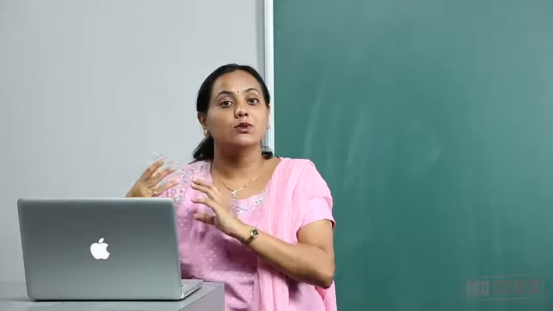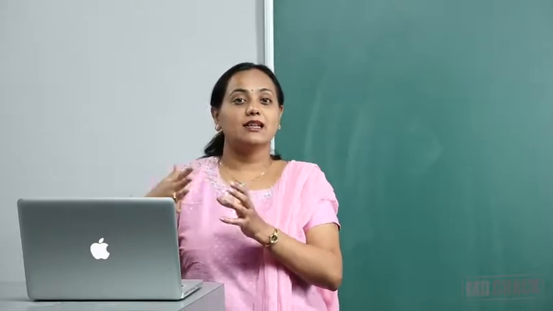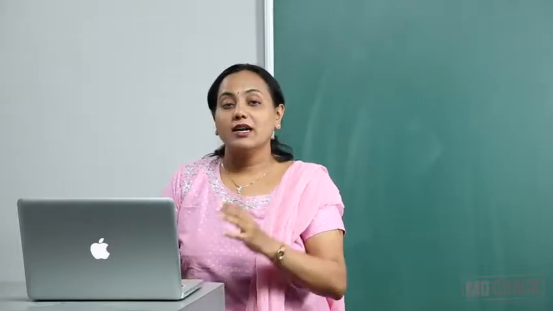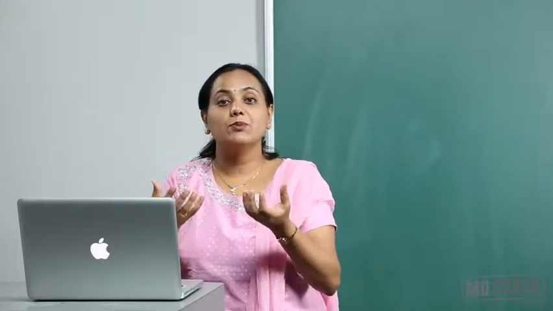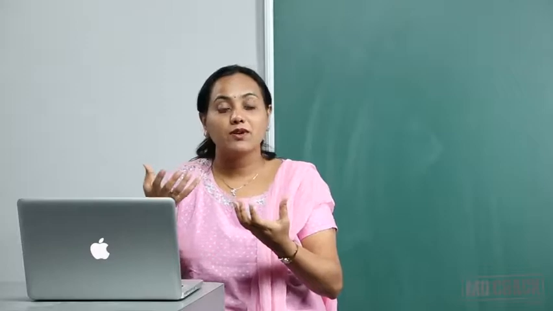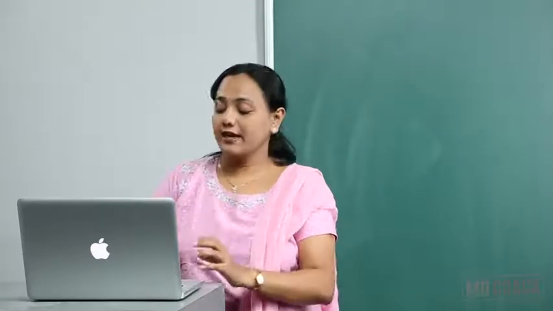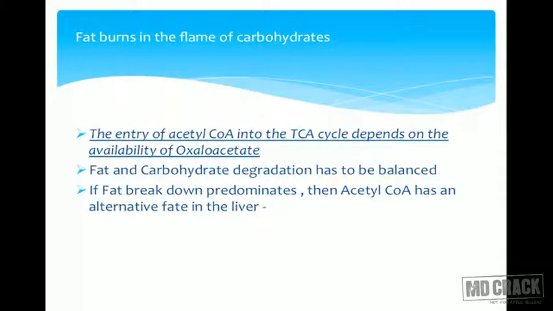What will happen? This acetyl-CoA is going to get diverted. It needs another pathway. So fat and carbohydrate degradation has to be balanced. The amount of acetyl-CoA has to have enough oxaloacetate, only then can it get oxidized. If fat breakdown predominates, that is, there is more acetyl-CoA, then acetyl-CoA has an alternative fate.